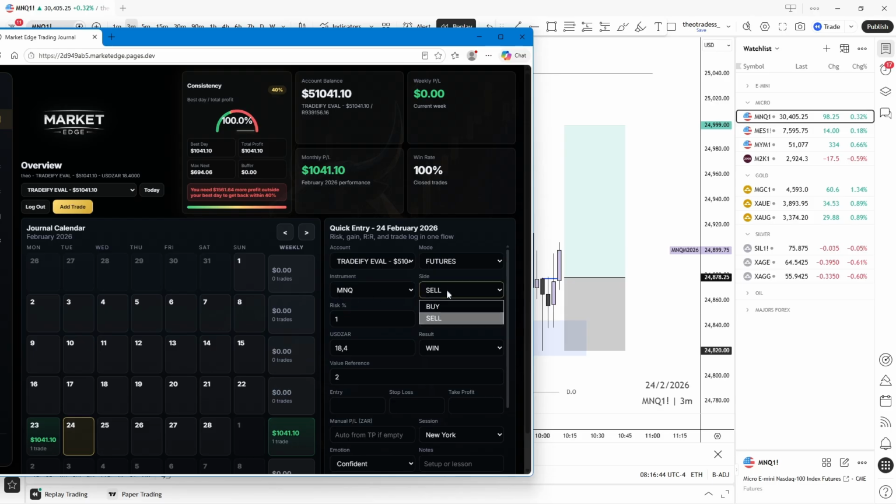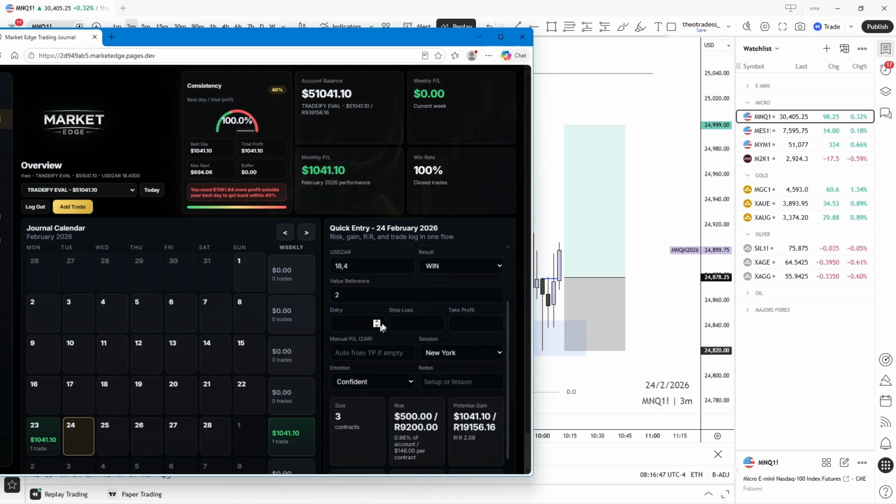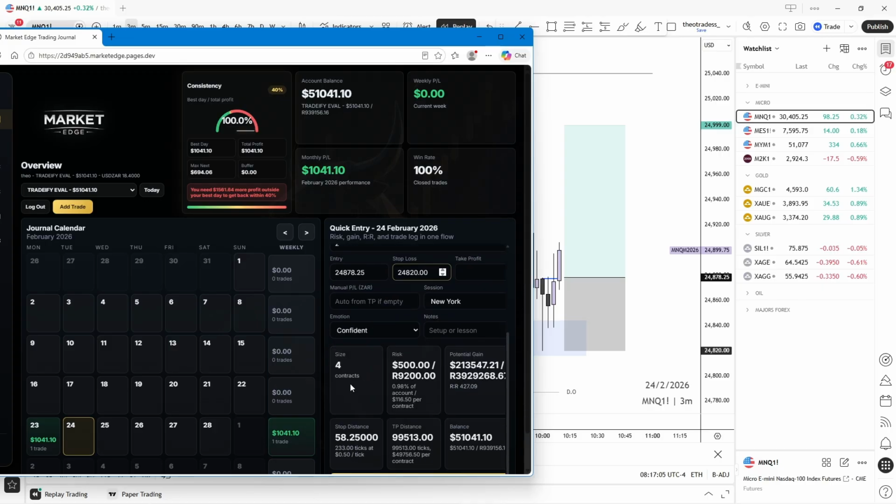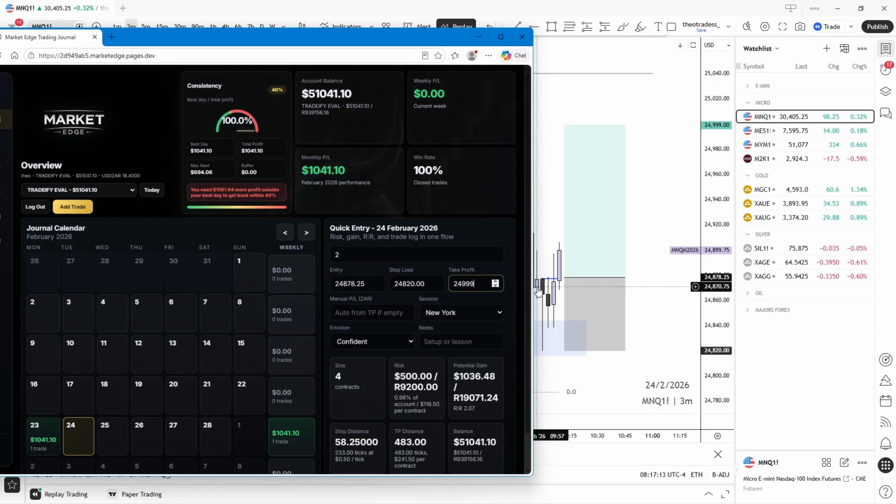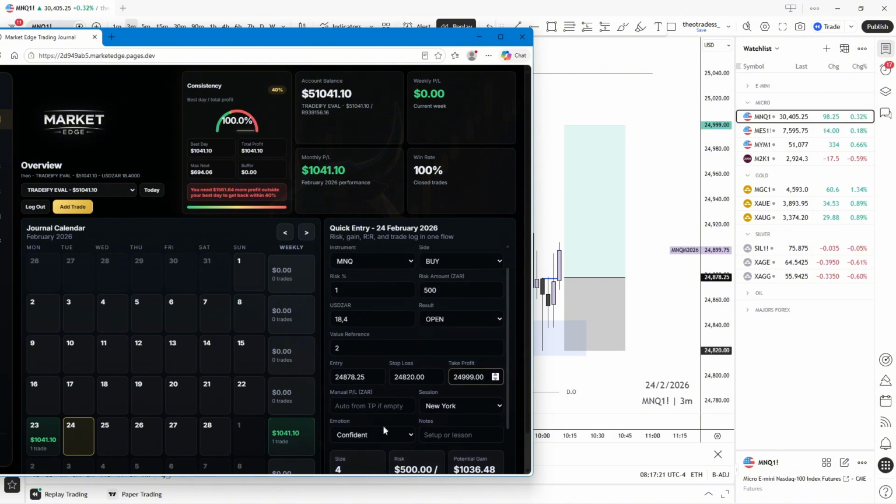Tradify account, MNQ. This is gonna be a buy, and let's keep it open for now. And the entry is gonna be 24,878.25. Stop loss is gonna be 24,820.00. And already it's telling me I need 4 contracts. And the TP is gonna be 24,999.00. And it's telling me I'm gonna gain $1,000.